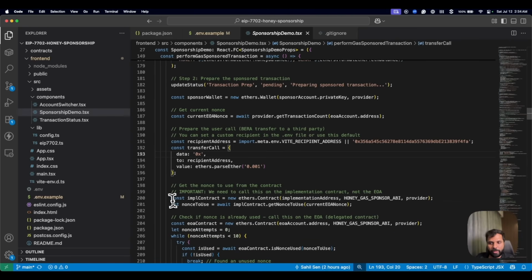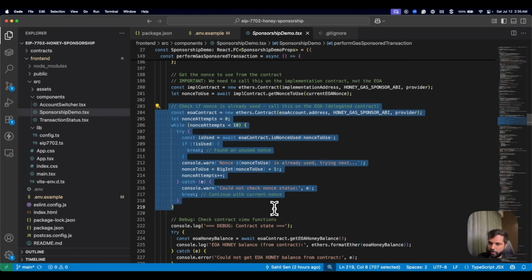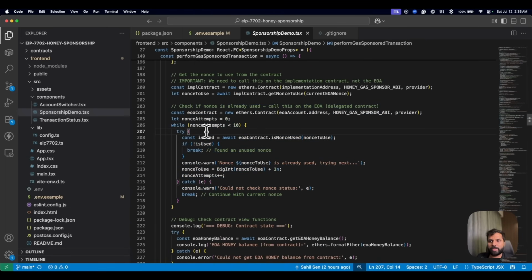And then get the nonce and set it in the nonceToUse variable for the EOA address. And we are initializing the contract over here with the implementation address, the ABI, and the provider, which is QuickNode in this case. Then we are checking if the nonce is already used or not, where we have a while loop continuously going on for 10 attempts. If the nonce is found to be unused, we can break from the loop, and if it's found to be used, we print the error message and increment the nonce.